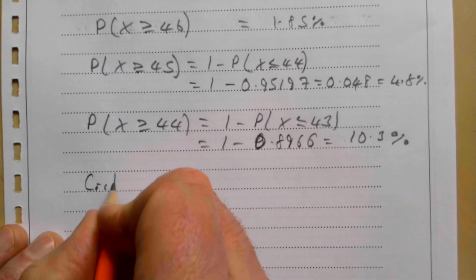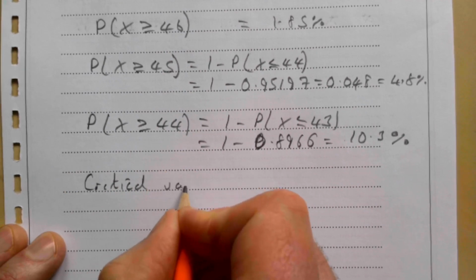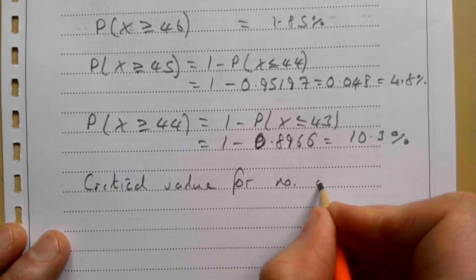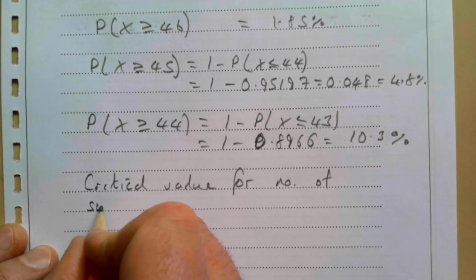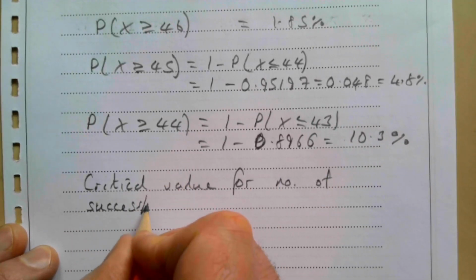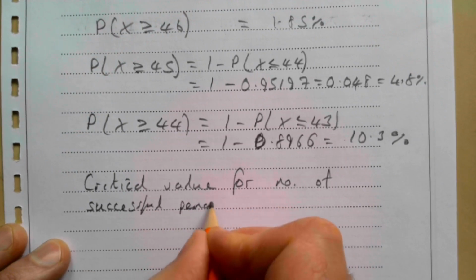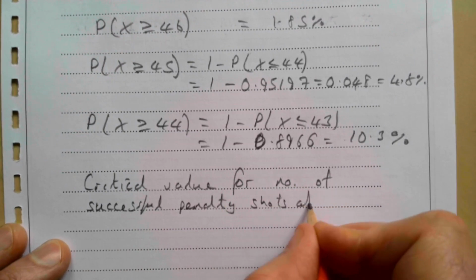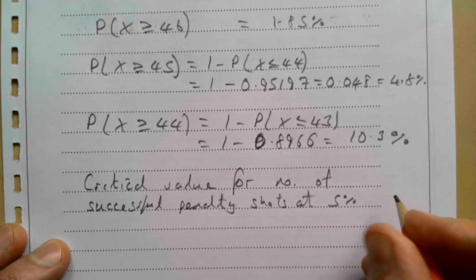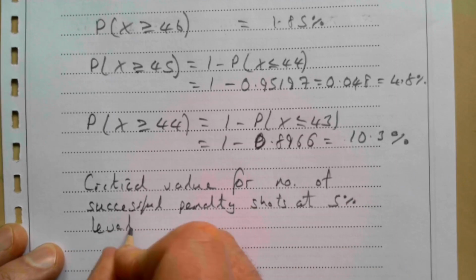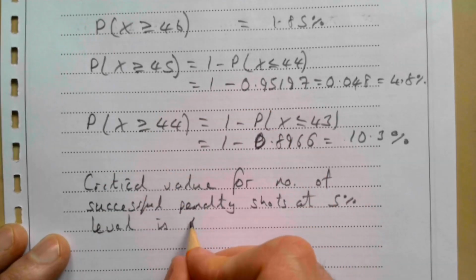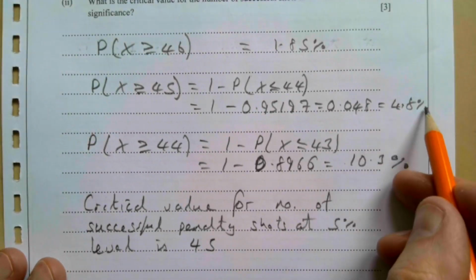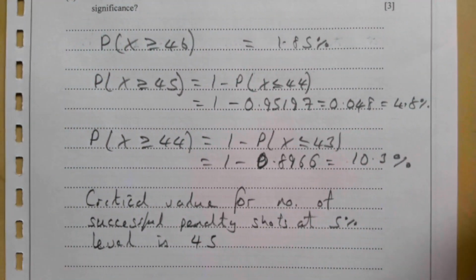So my critical value for the number of successful penalty shots at the 5% level is 45. If you hit 45, then that puts it past the 5% level. So 45 is my answer.